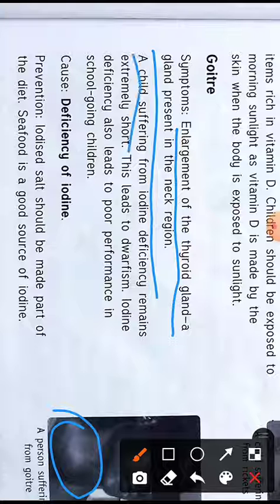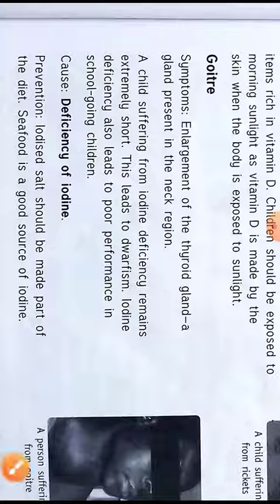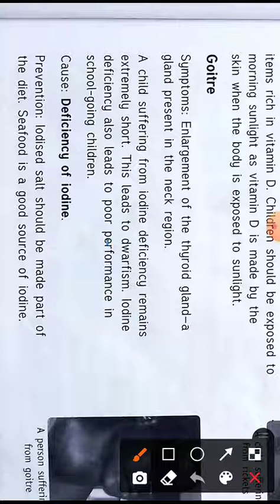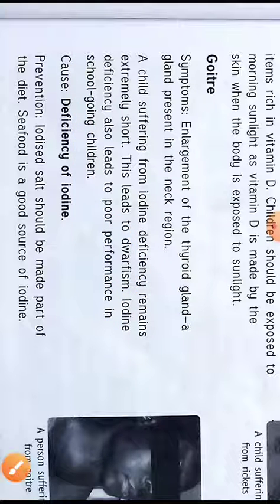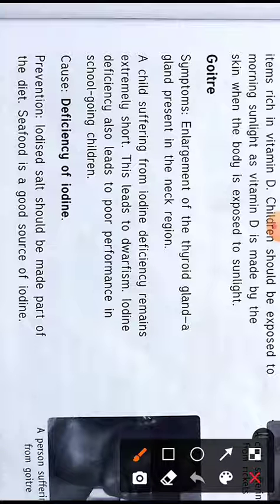A child suffering from iodine deficiency remains extremely short in height, and this leads to dwarfism. Dwarfism means the child will not attain a good height, they will remain short. Iodine deficiency also leads to poor performance in school-going children. So if you are not eating proper iodine, you will perform poorly in your subjects. So have iodine. What are the causes? The cause is deficiency of iodine, if you have no iodine in your food.